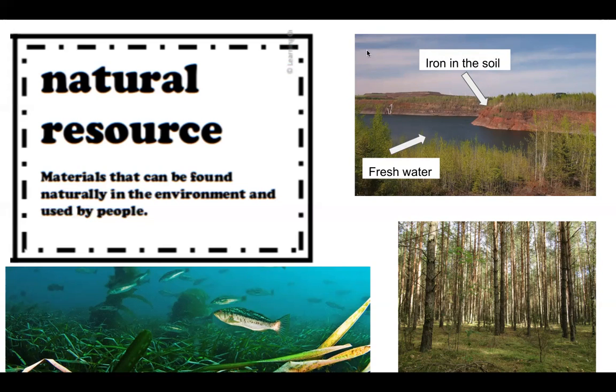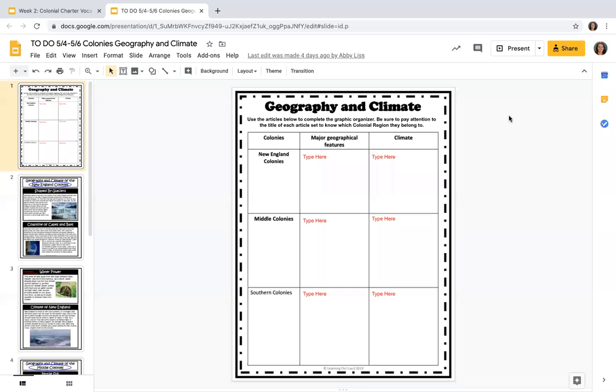But I do want to share with you a couple of tips for how to do our social studies work for this week. We are now looking at your social studies work for Monday, Tuesday, and Wednesday this week. You can see up at the top, the title says to do 5-4 through 5-6. So you're going to do 5-4, 5-5, and 5-6, Monday, Tuesday, Wednesday. It looks very similar to what we did last week, except instead of focusing on the Native American tribes in each region of the colonies, we're going to be focusing on the geography and climate.